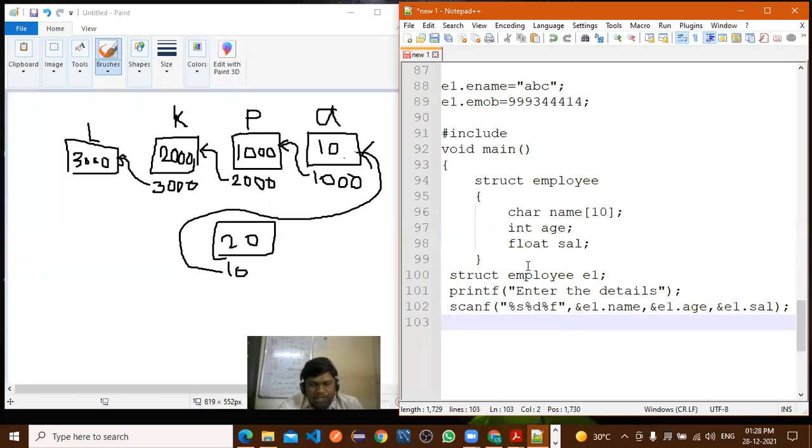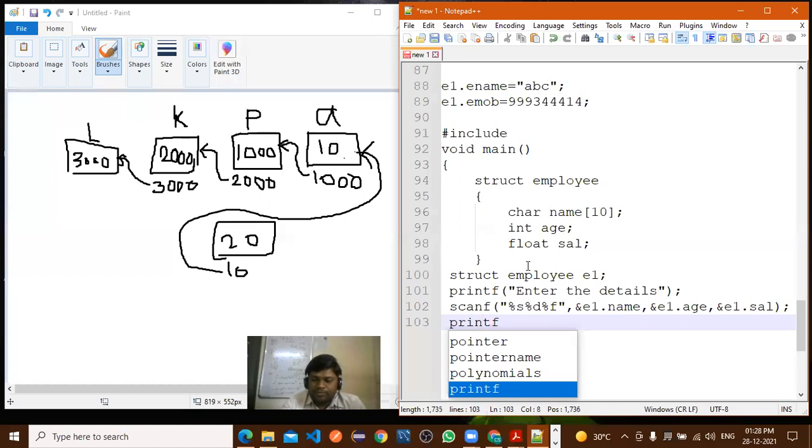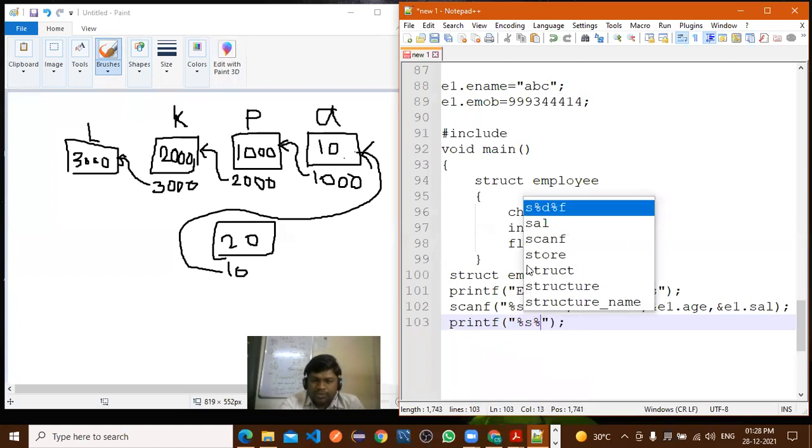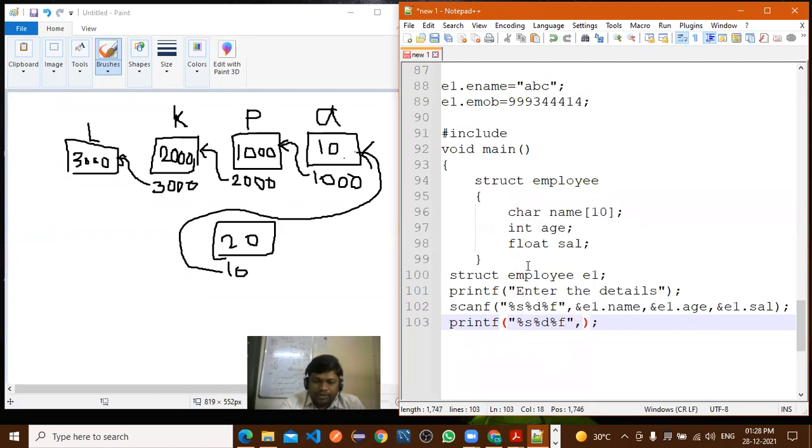Now after that, immediately you want to display it on the screen. How to display it? Printf. What will be needed in printf here? Same percent s, percent d, percent f, comma. Now same variables.